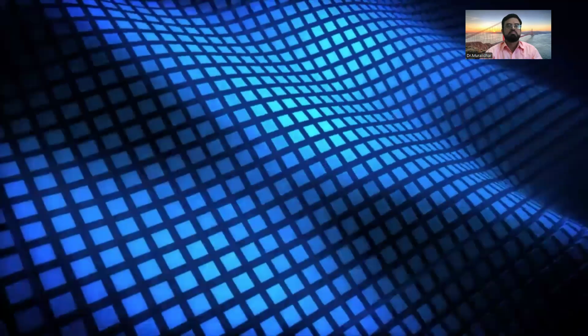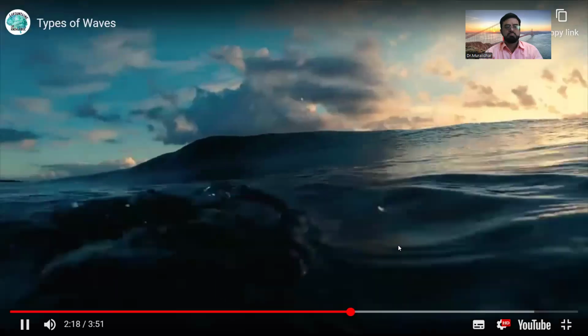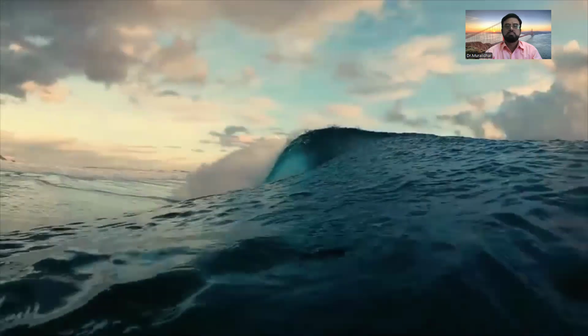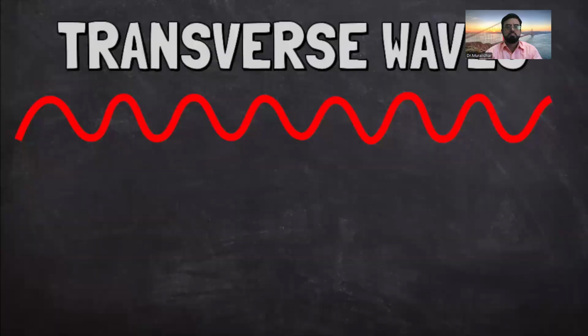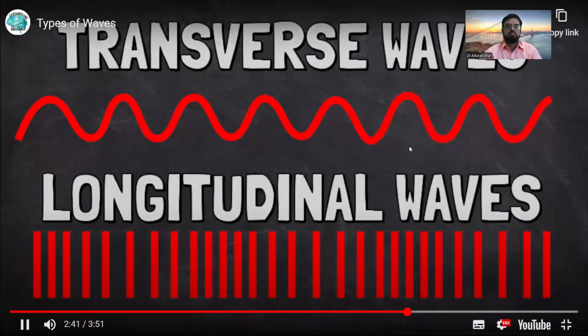Waves can be described by how they move. Some waves move up and down as they move forward. Picture waves in the ocean. They are moving towards the shore. As they do, the height of the wave also rises and falls. This is an example of a transverse wave. Longitudinal waves move in the same direction that the energy is traveling, not up and down. Sound waves are an example of a longitudinal wave.